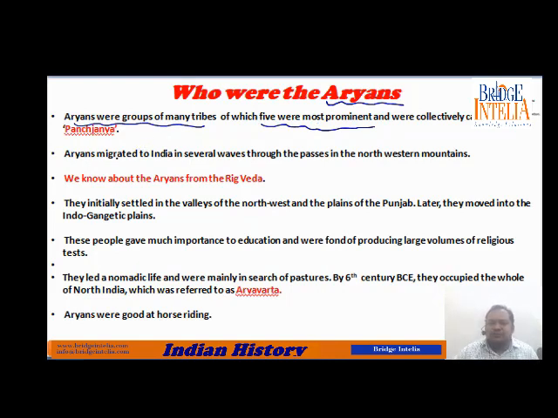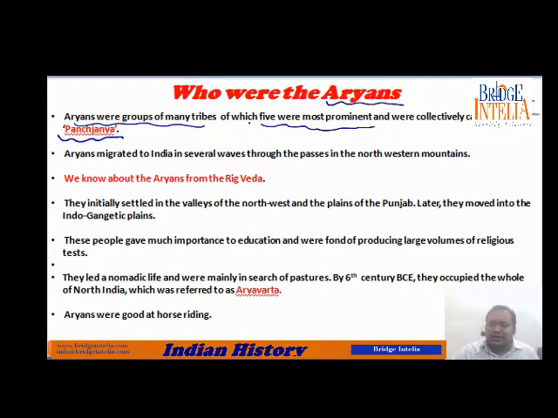They were the most powerful ones, and they are referred to as Panchjanya. Panch means five, so five most potent ones. These names have been given by those tribes themselves. They gave these names to themselves, saying we five tribes will be called Panchjanya because we are more powerful than the other ones.